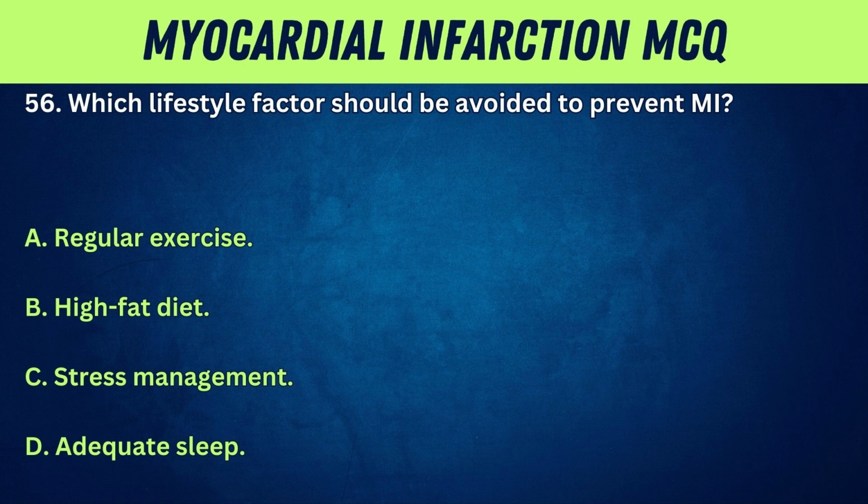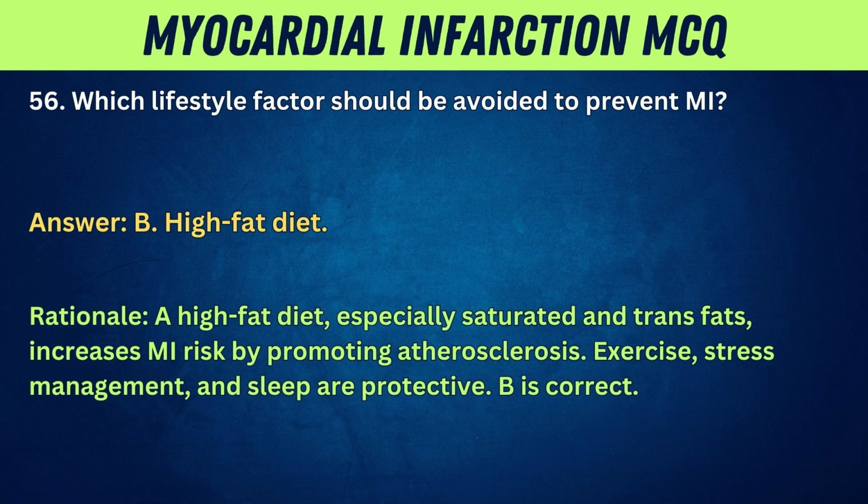56. Which lifestyle factor should be avoided to prevent MI? A. Regular exercise. B. High-fat diet. C. Stress management. D. Adequate sleep. Answer. B. High-fat diet.